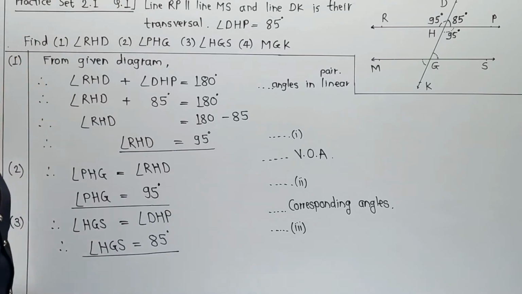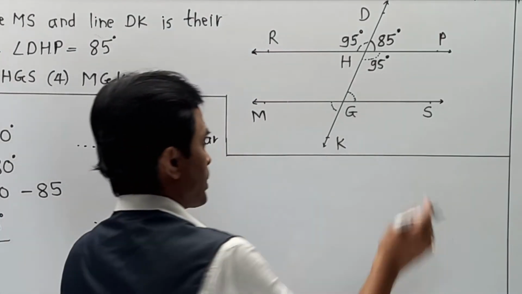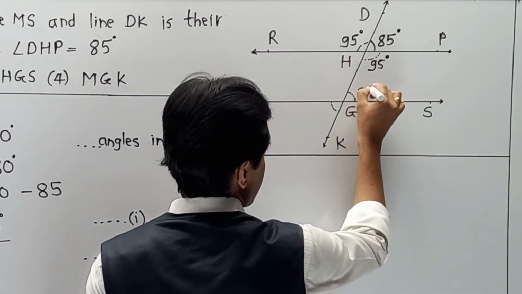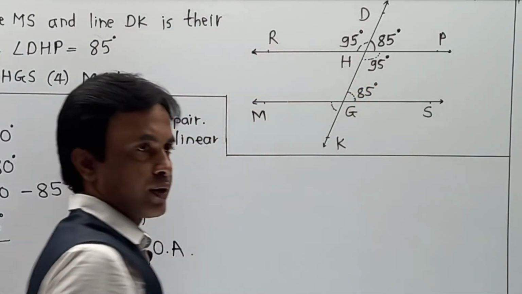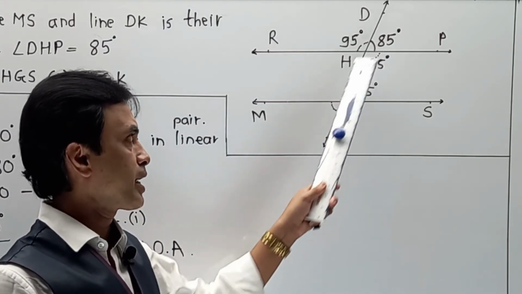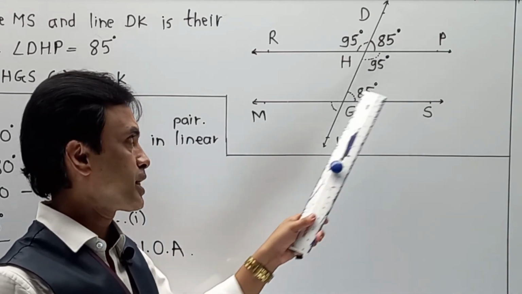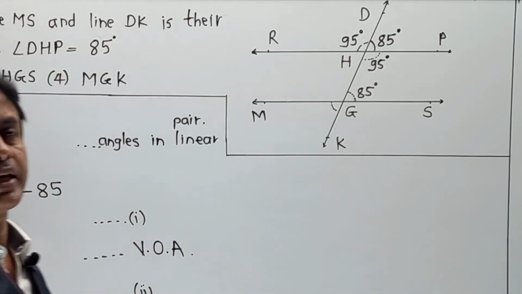And the last part, that is MGK over here. Now your fourth part, that is MGK. Once again, this value we are able to get as 85 degree. Now this MGK and HGS are vertically opposite angles. So it is 85. Automatically this angle also becomes 85.